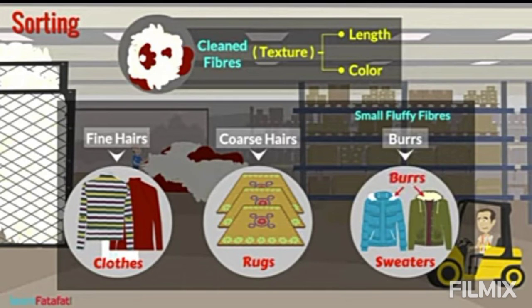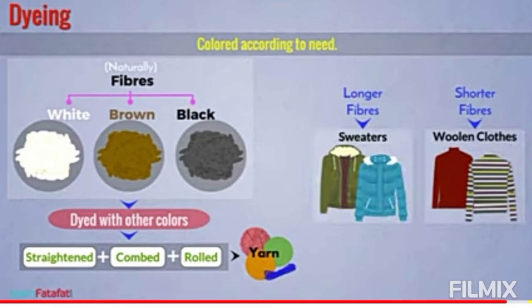Now we come to the fifth step. The fleece of goats and sheep is usually white, brown or grey in color, but we see wool in different colors. So in this step, dyeing is done to get the desired color of the wool.